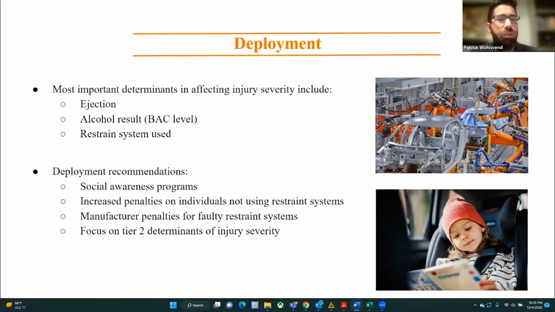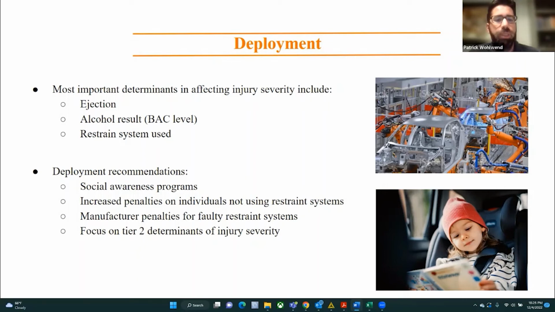Thanks to the decision tree and the random forest, which provide a more visual look into our data set, into our problem statement, we understand that the 3 most important factors affecting injury severity during a motor vehicle accident include the ejection, alcohol result, which is blood alcohol level, and the restraint system used, whether it was used at the time of the accident.